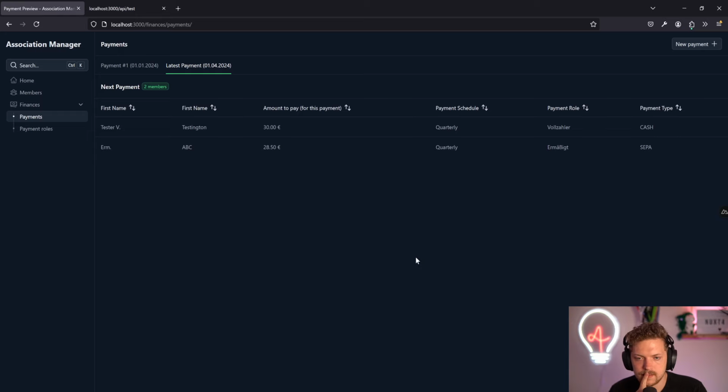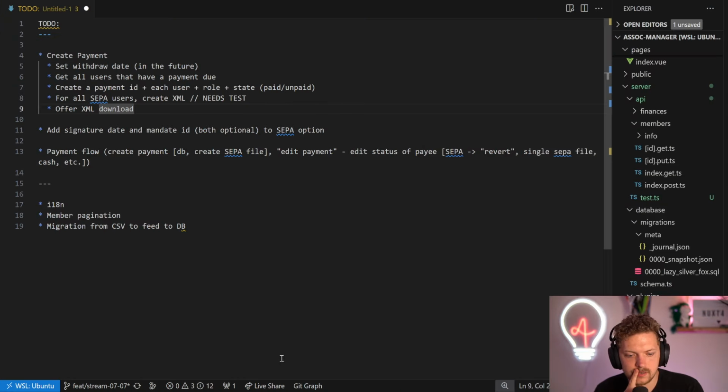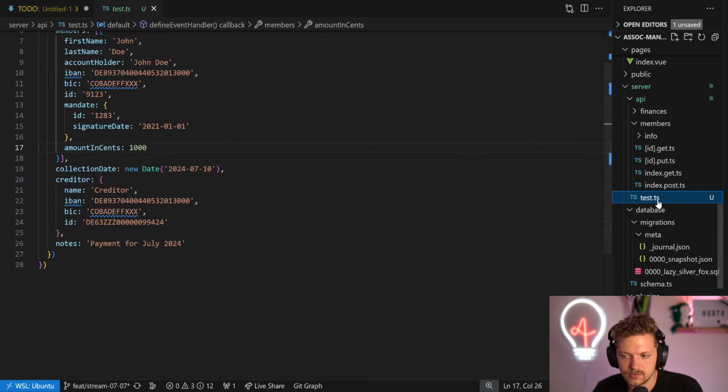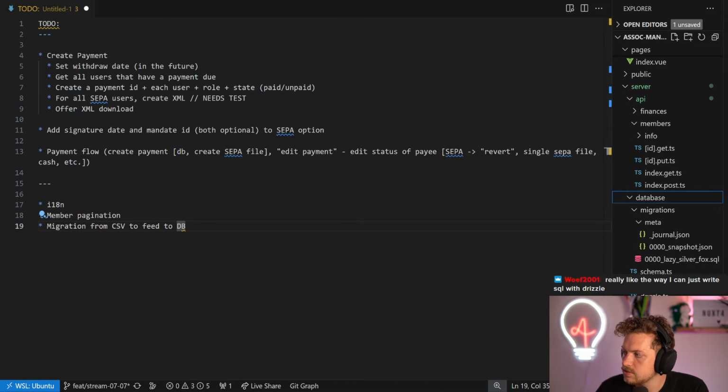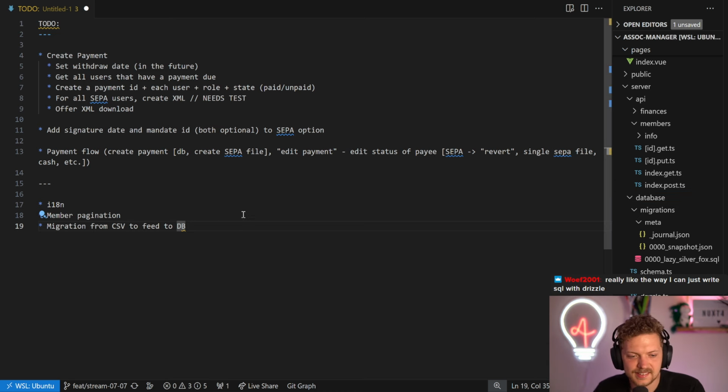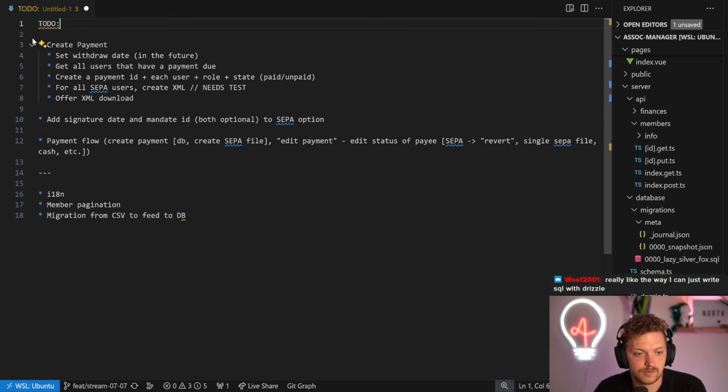Now, the most interesting part, let's go back to our to-do here. Then we commit stuff so we can get rid of this. We like the way I can just write SQL of Drizzle. Yeah, that's true. And hey, welcome to the stream. It's really nice that you're not forced to use the ORM and can just write SQL, but it's also nice that you can use it where applicable. Especially because I know lots of devs who are not really into SQL for reasons or never learned it. Okay.